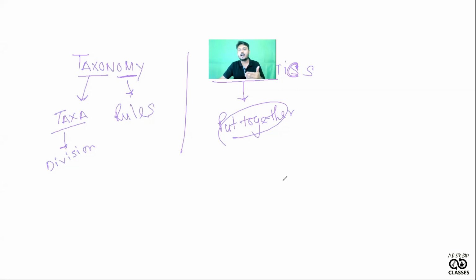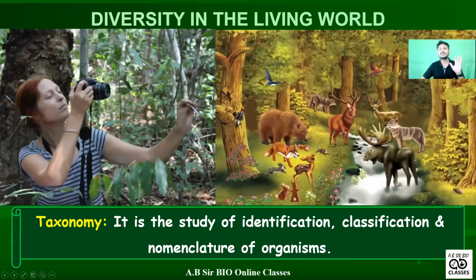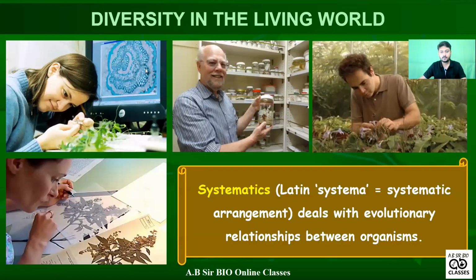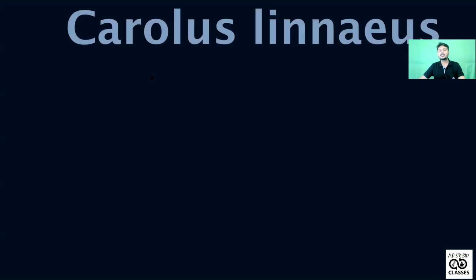So let's see. You know which scientist is known as the father of taxonomy? It is Carolus Linnaeus. It's given in your book also. But Carolus Linnaeus is not a taxonomy believer. He is a systematics believer. But this is done under a single heading, taxonomy and systematics.